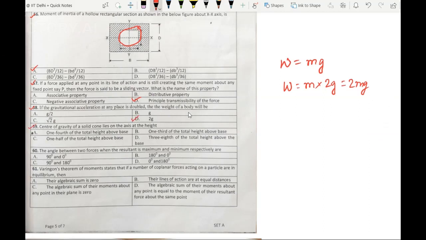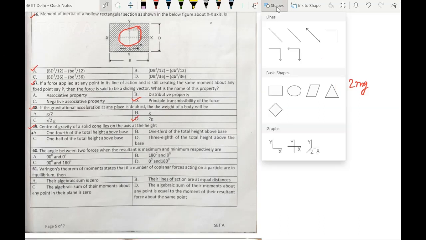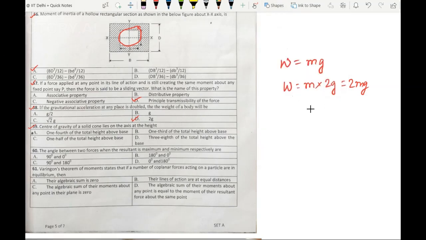Question 59. Center of gravity of a solid cone lies on the axis at a height of a solid circular cone.